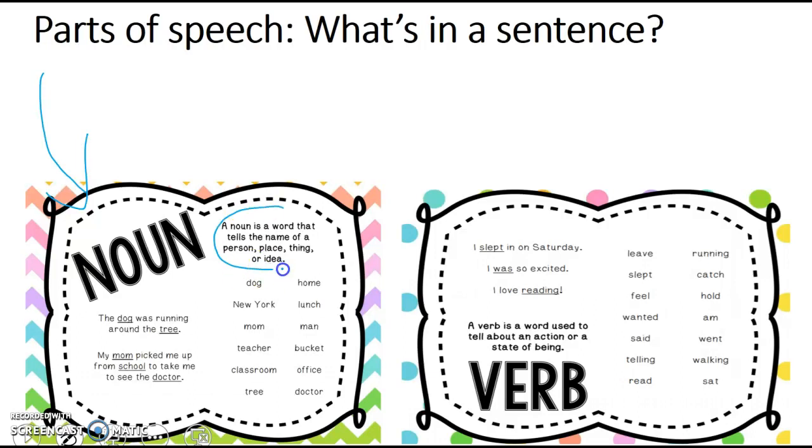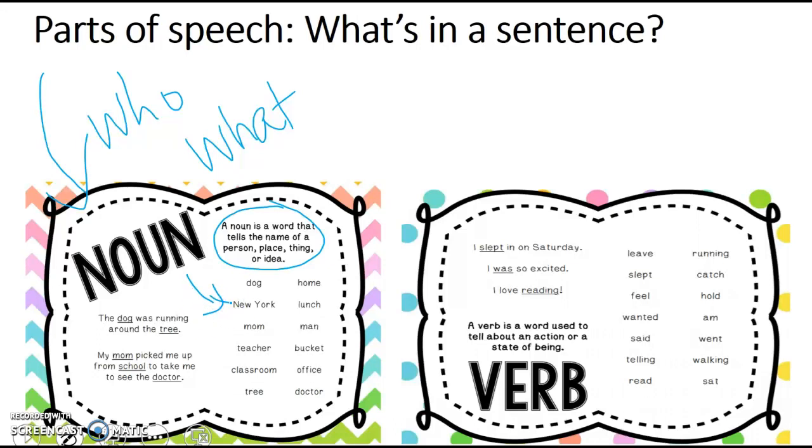A noun is that who or what in a sentence. It's a person, place, thing, or idea. Here is a list of nouns. So dog is an animal, it's a thing, a home is a place, lunch is also a thing, a classroom is a place, a person could be your teacher or your mom or a doctor, okay? Noun is, again, who or what the sentence is about, okay?